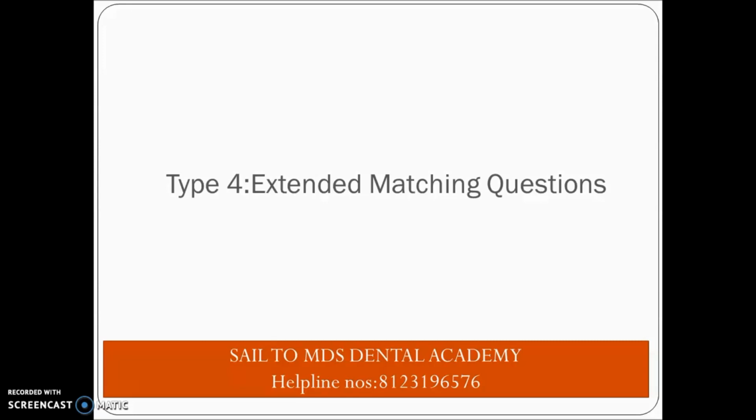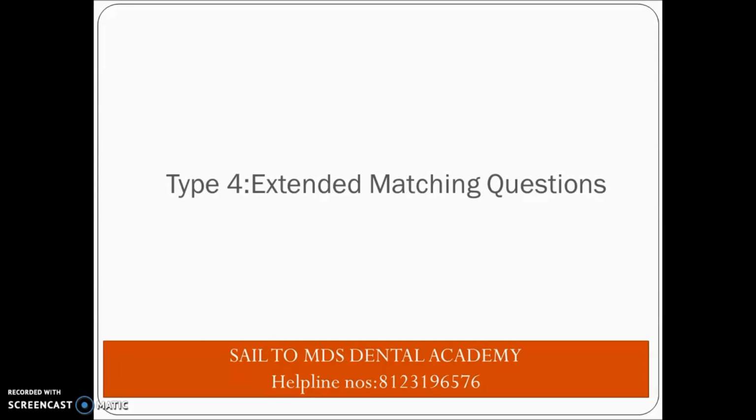Fine. So what are the extended matching questions? In this question they will give you one theme, like one scene. For example, in your clinic one patient has come for a checkup. So you will have one theme, that one clinic is there and a patient is there. Then they will give you some components, like X-ray, mouth mirror, probe, tweezer. Like that, 4 components they have given.